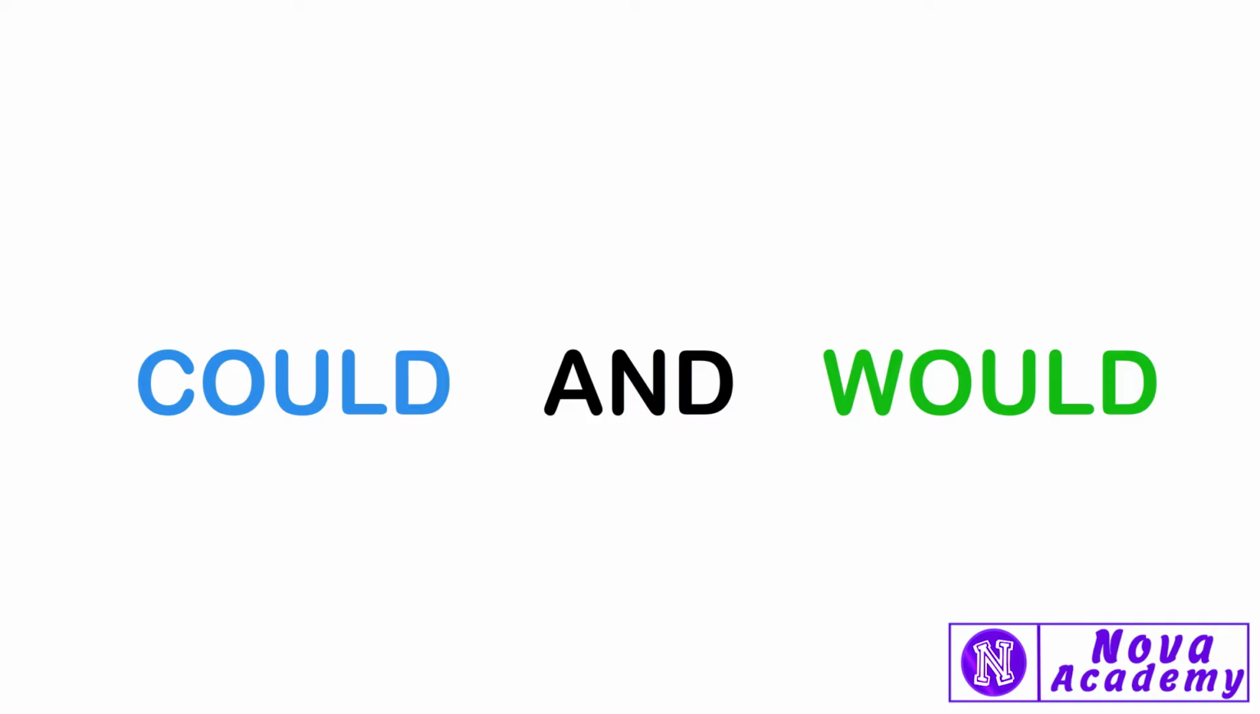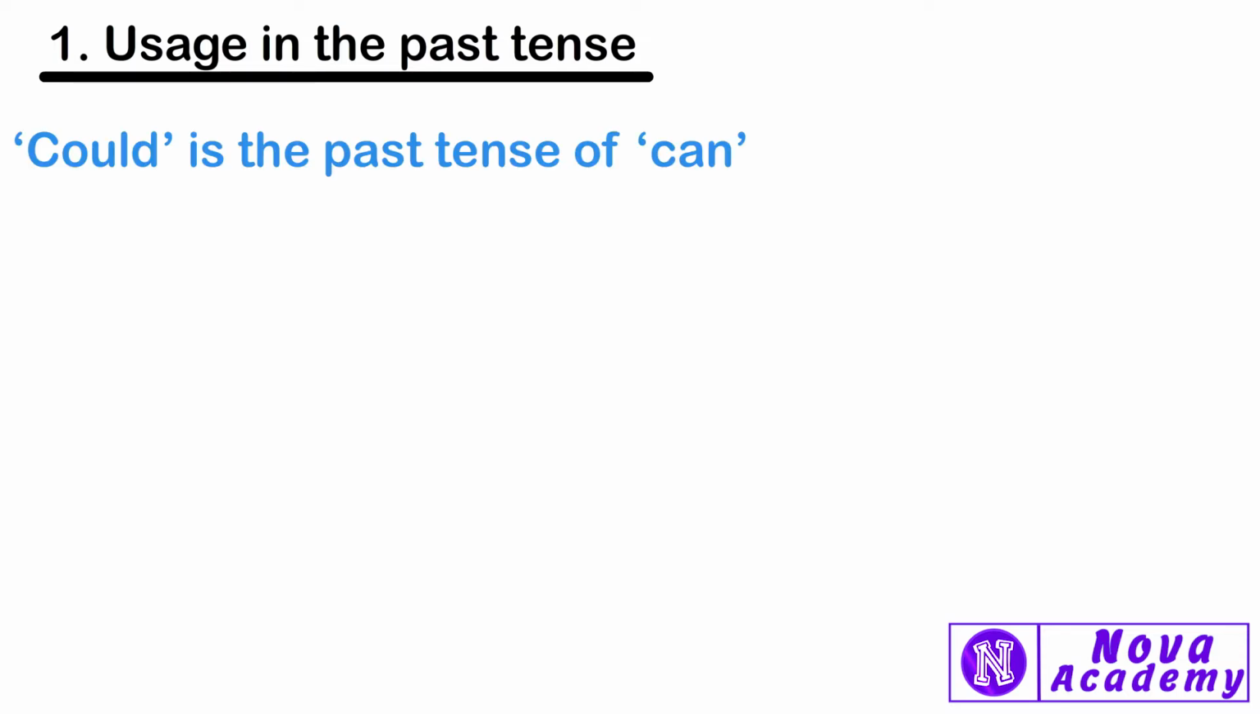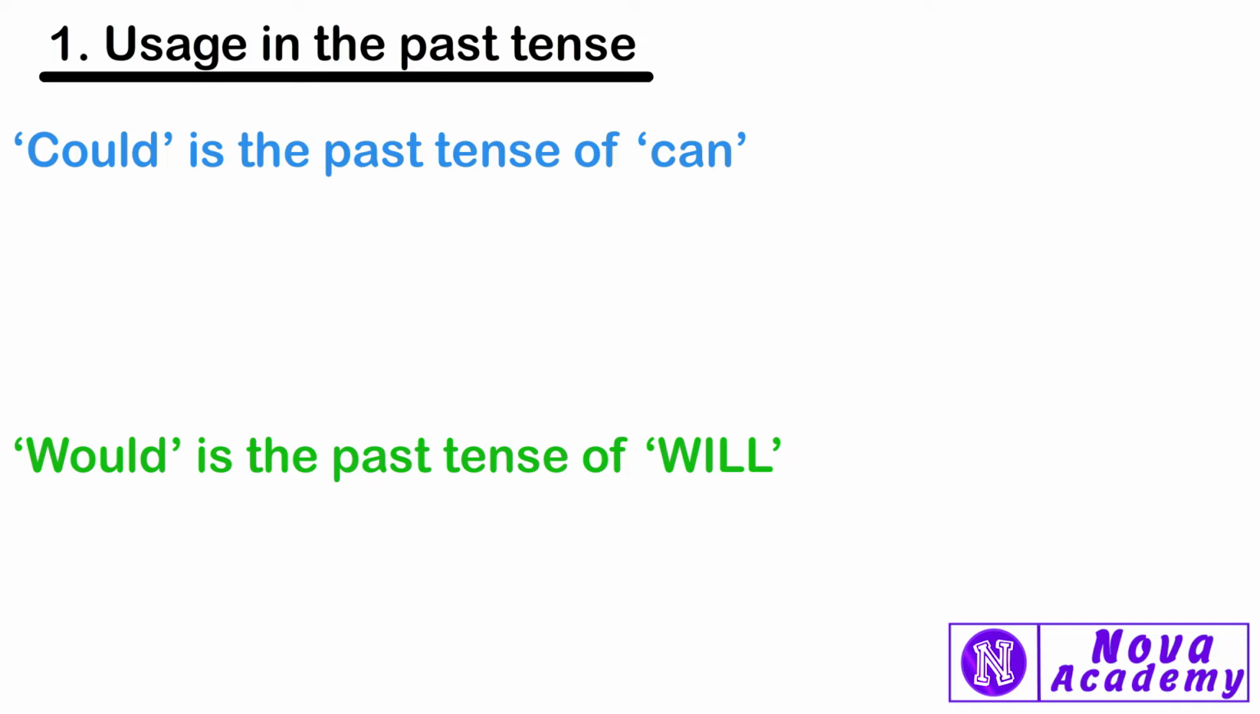Today we are going to learn about how to use would and could in English. We will talk about different situations in which we can use could or would. First situation, usage in the past tense. Could is the past tense of can and would is the past tense of will.